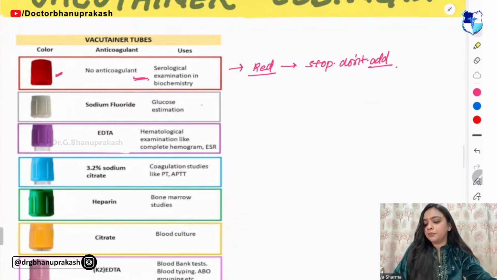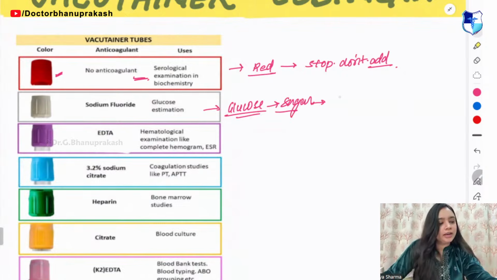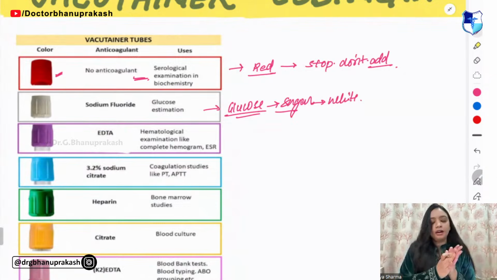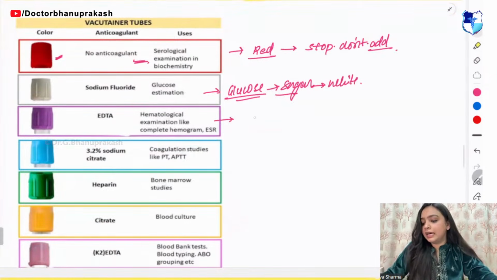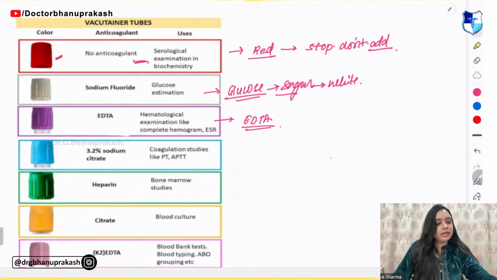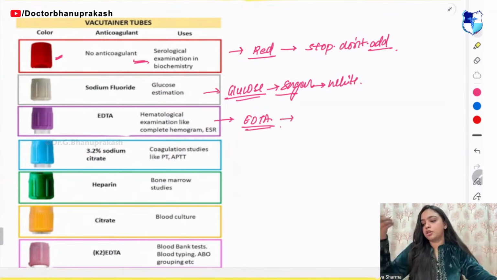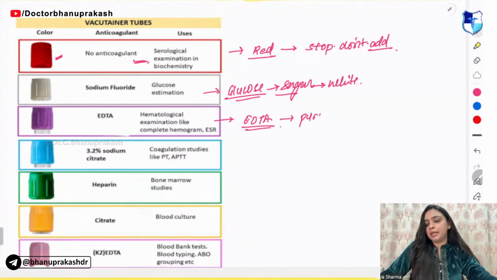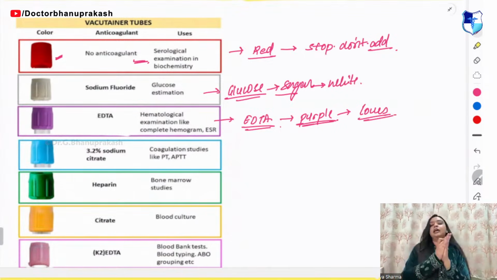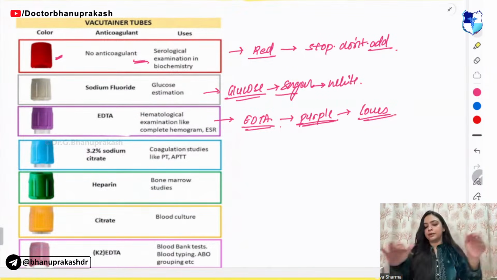Then you have the next one, that is the white one. That is for the sodium fluoride. You have glucose. So remember, glucose is like sugar. And sugar is what color? Sugar is white color. Okay. Next, you have EDTA. EDTA is used for what? EDTA is used for the hematological examination. So remember, it is purple. And everyone loves doing the EDTA.